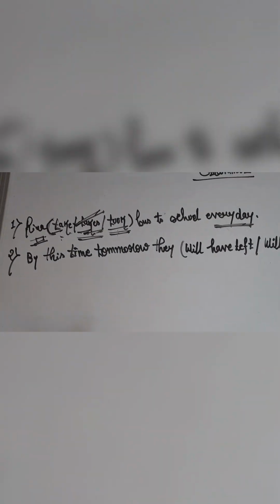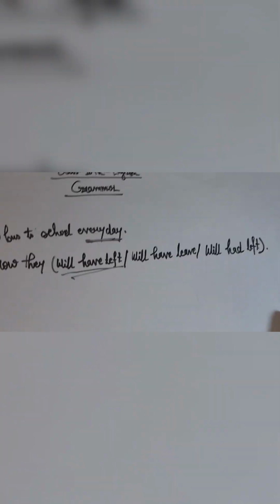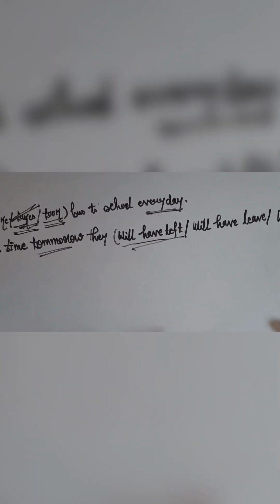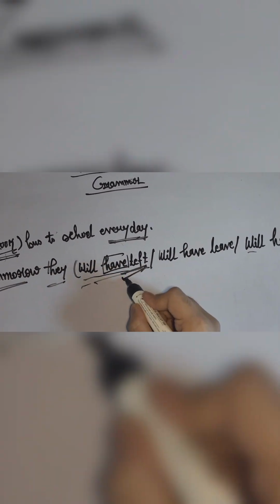And then another question is, by this time tomorrow they will have left, will have lived, and will had left. So the right answer will be they will have left, because here the time is tomorrow. It has not happened, it is not happening, and it will happen. Therefore will stays the same, and have, they will have left. This will be the correct option.